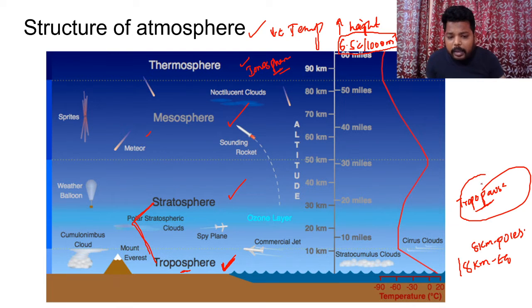And now I'll be posting a question. Please try to answer this question. The temperature at tropopause is lowest at equator, tropics and polar regions. Please do answer this question.